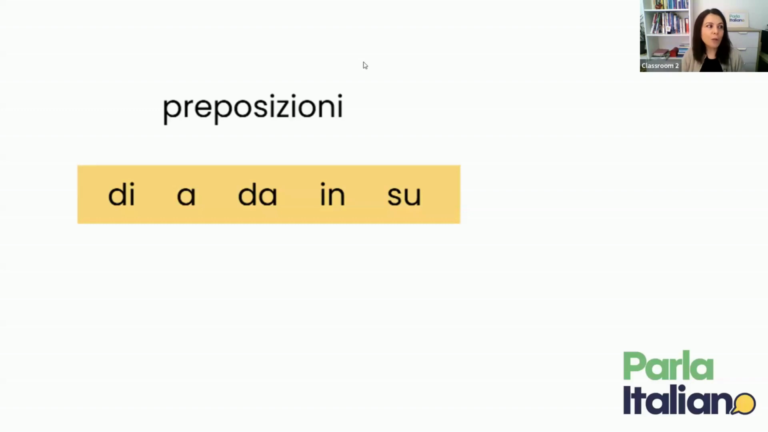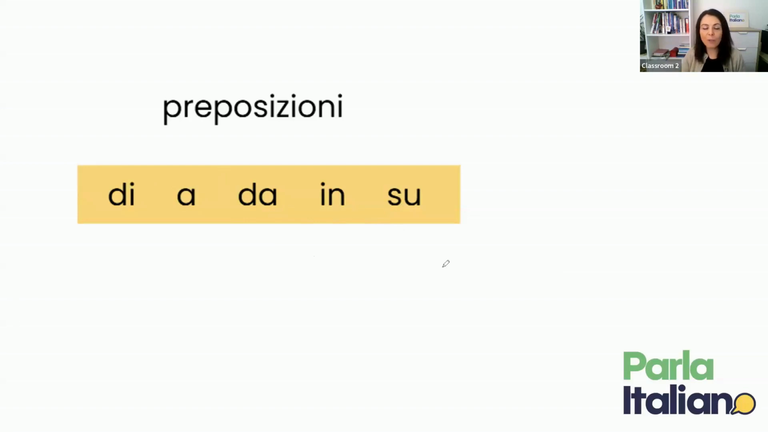So, as mentioned, the preposizioni articolate are a combination of the articles and the preposition. But what are prepositions? Let's have a look. Okay, so here are your five most important prepositions when studying the preposizioni articolate. So we've got di, a, da, in, su.